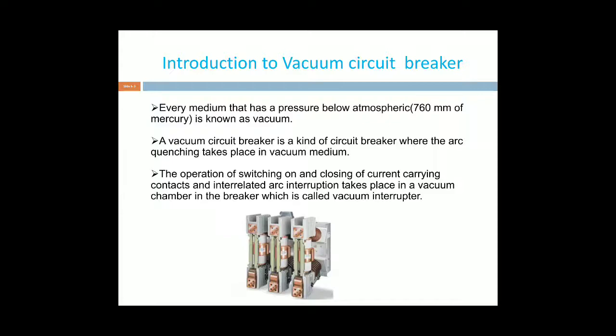For that reason we use the vacuum. A vacuum can be created by removing the air from the space using a vacuum pump, or by reducing the pressure using the fast flow of fluid. It is known as vacuum.